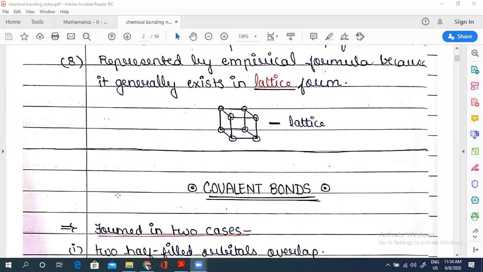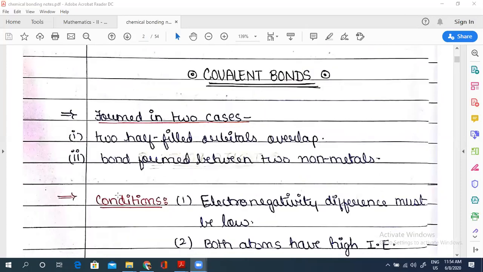Okay, then covalent compounds. When we talk about covalent compounds, the first thing is that it is formed by sharing of electrons between two atoms or molecules, or an atom and a molecule. Now, the condition for sharing, what do you think? There should be either scarcity and excess. So it can form in two cases.